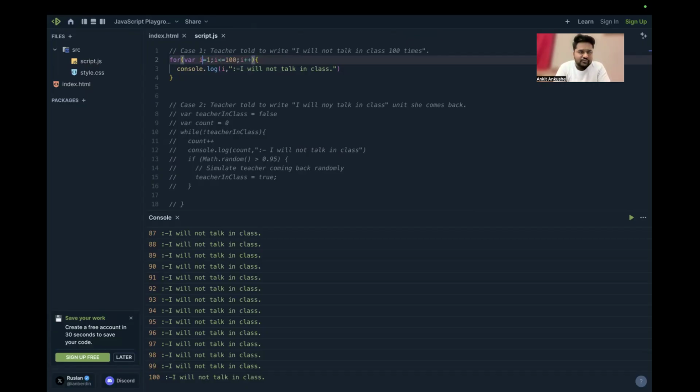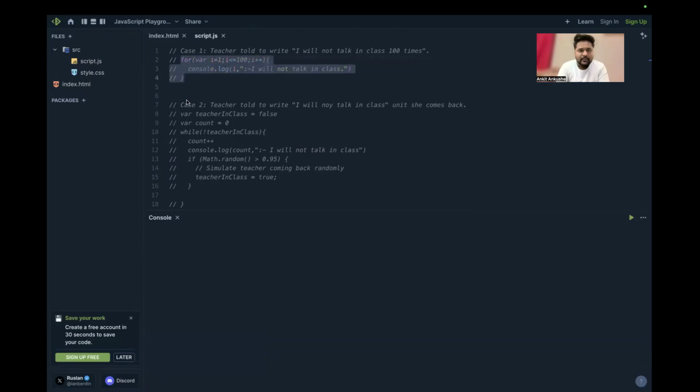I is equal to 1 and I less than or equal to 100. We are iterating the loop from 1 to 100. This is the case where we know what the count will be from the starting. Now let's comment this code out and let's see the code for case 2.